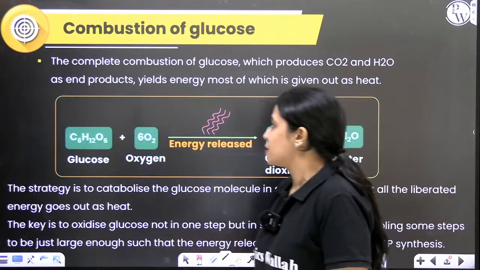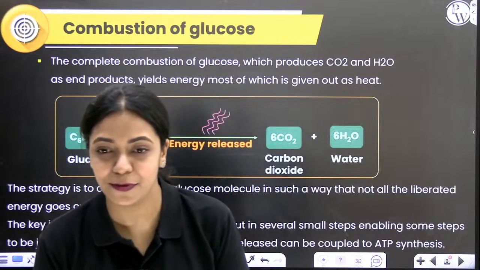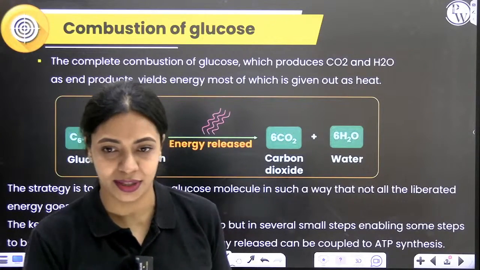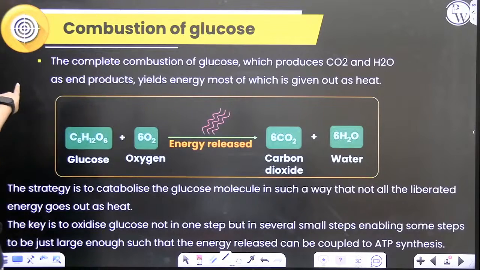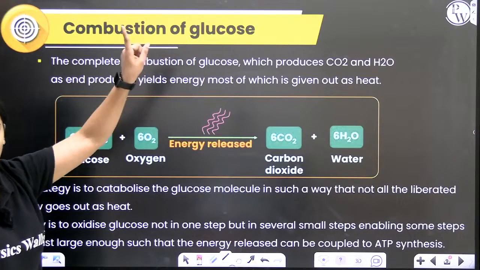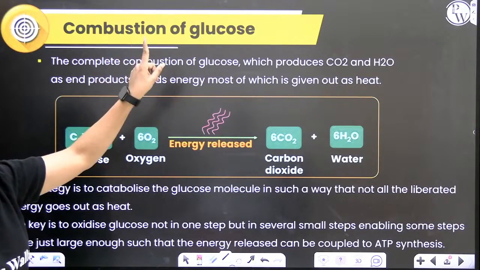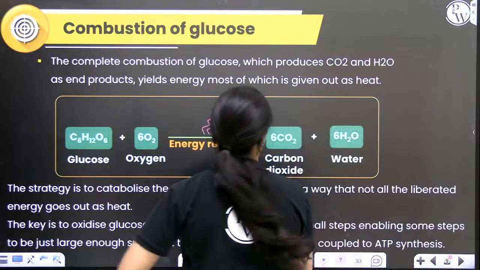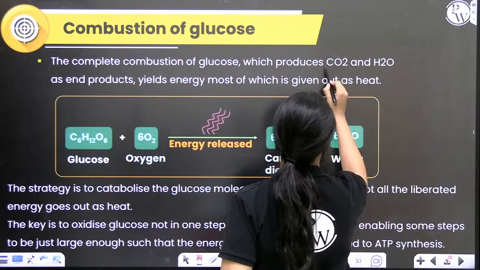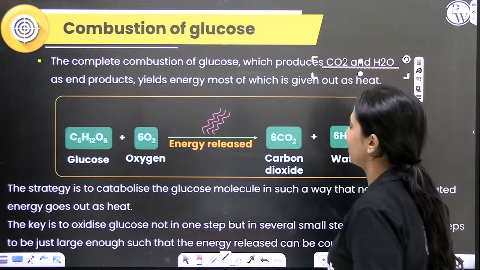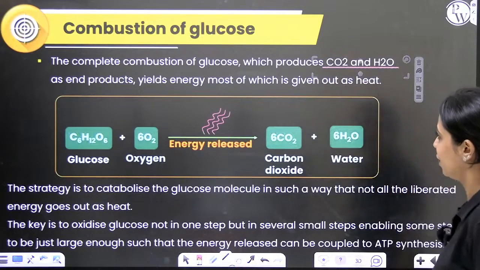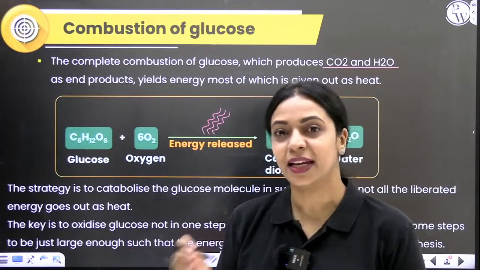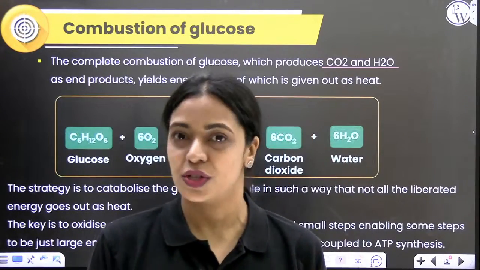Okay. So, like I already mentioned, if glucose is undergoing combustion, if it's getting broken down, then the complete combustion of one molecule of glucose produces carbon dioxide and water. This should have been a subscript, I'm sorry, there is a typing error. When it's broken down completely, it will yield energy. Like I mentioned earlier, most of it will be lost as heat.